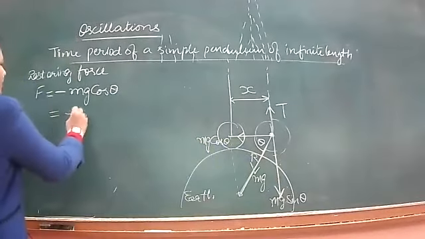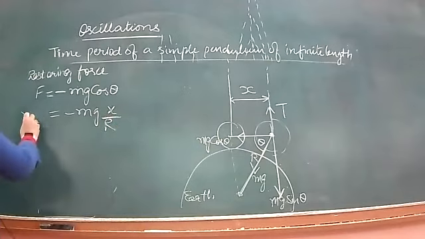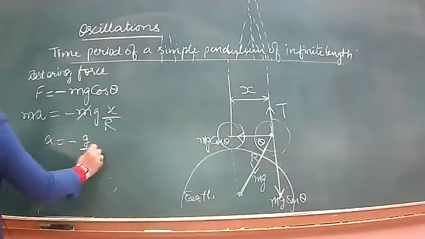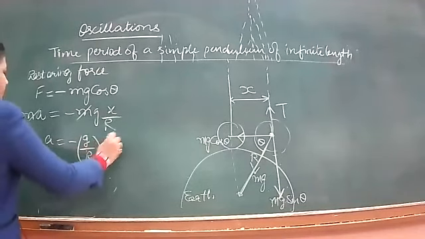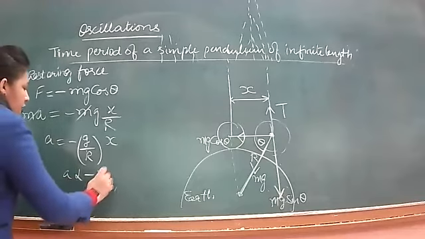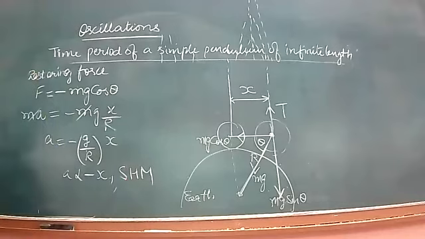So let us put the value of cos theta, x upon r, of this triangle, and also F is equal to ma. M gets cancelled and we get acceleration is minus g by r into x. So acceleration is directly proportional to negative of displacement. This shows that the motion of this simple pendulum is also simple harmonic.